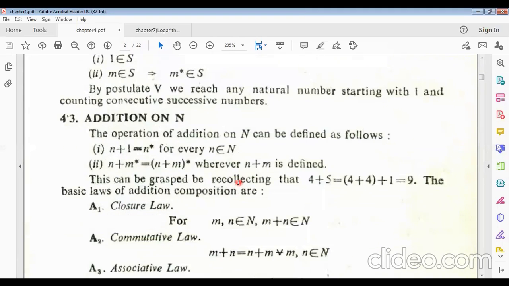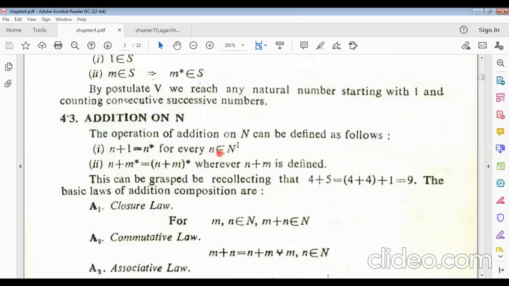Now we'll discuss the properties of natural numbers. Addition property: the operation of addition on N can be defined as follows. Suppose for any n belonging to N, we take any n, suppose 6, then 6 plus 1 equals 7.